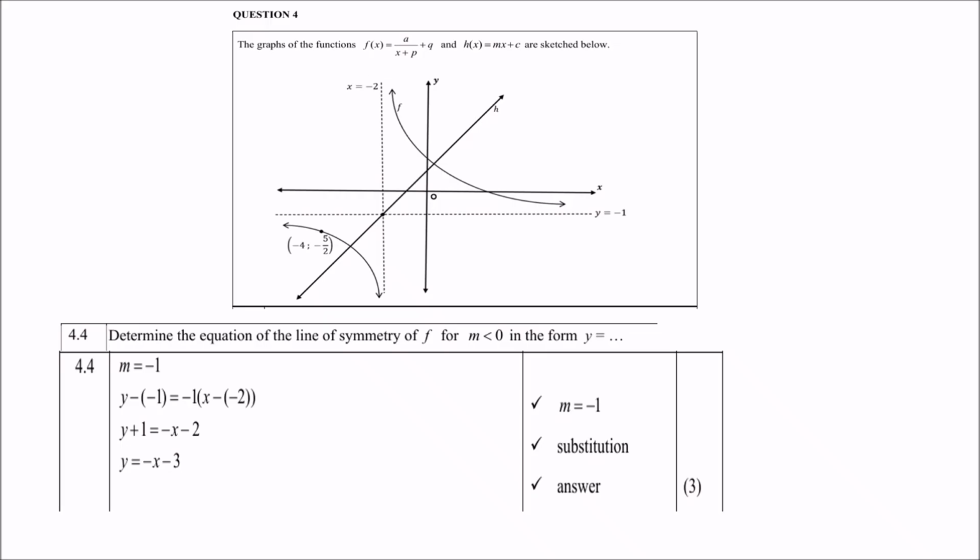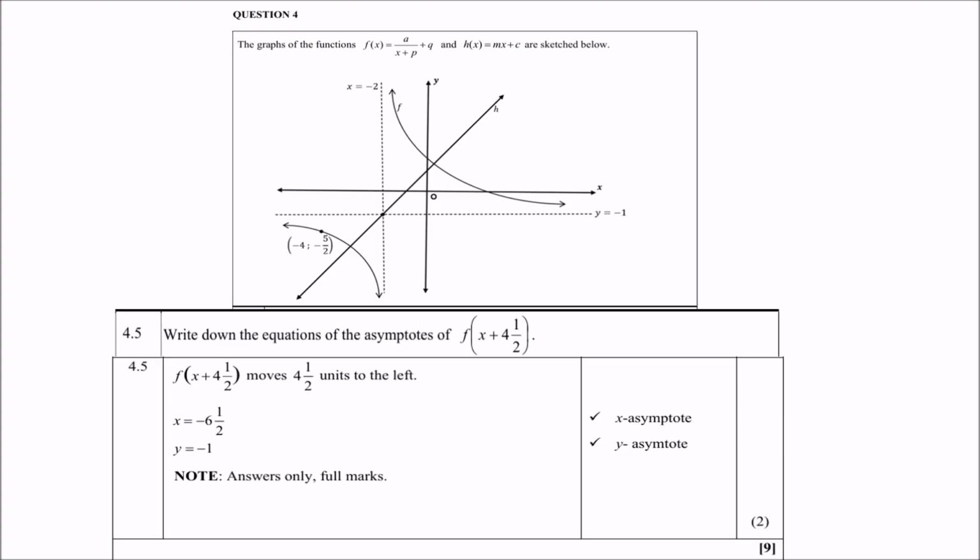Question 4.5, write down the equations of the asymptotes of f of (x plus 4.5). Now they're referring to the x asymptote. Now what does x plus 4.5 mean? It means that the asymptote must move 4.5 spaces to the left. We also learned that when we did trig graphs, do you remember? So remember, x plus 4.5 actually means a 4.5 shift to the left. So x is already -2 on the sketch. Therefore you must add another 4.5 to the left of -2, and that gives you -6.5. And of course, y didn't change. y still remains -1.